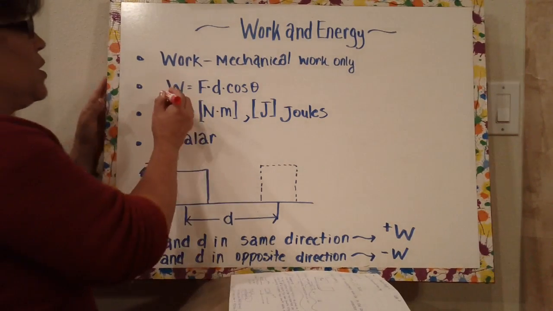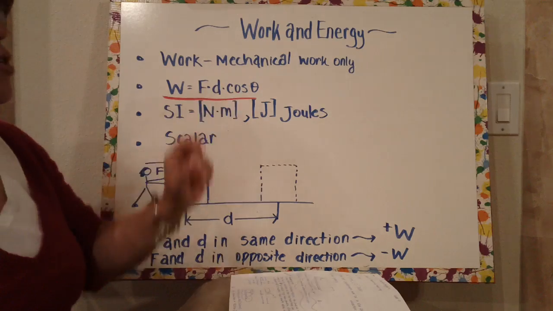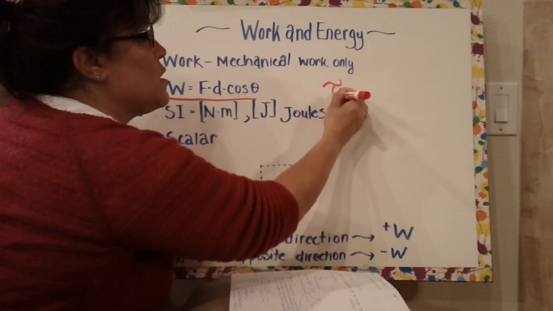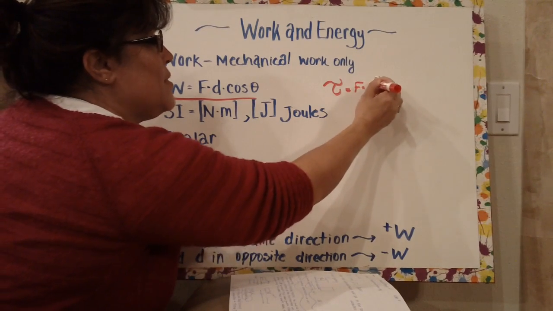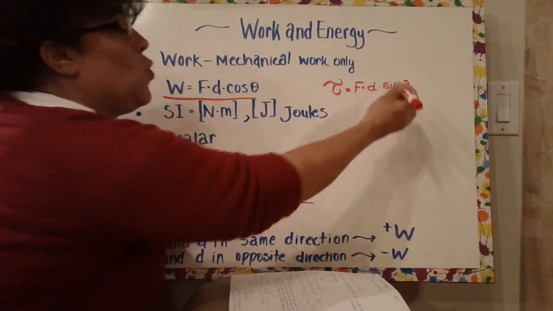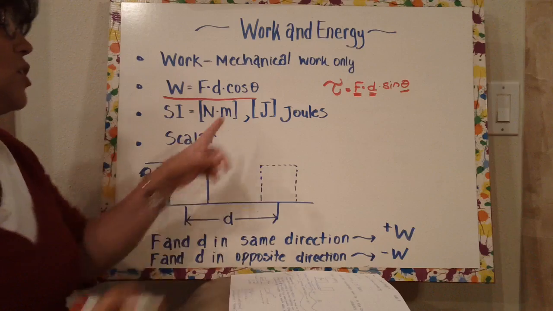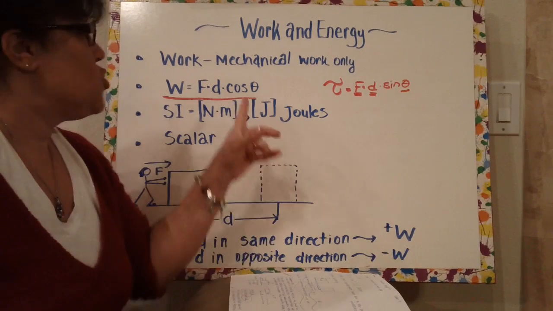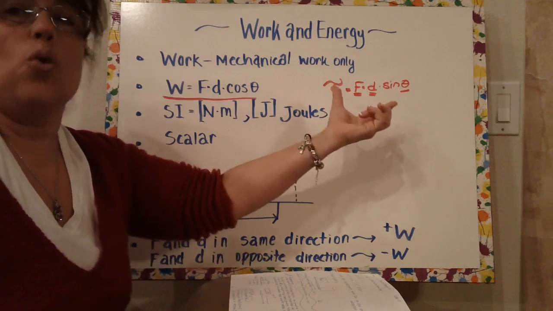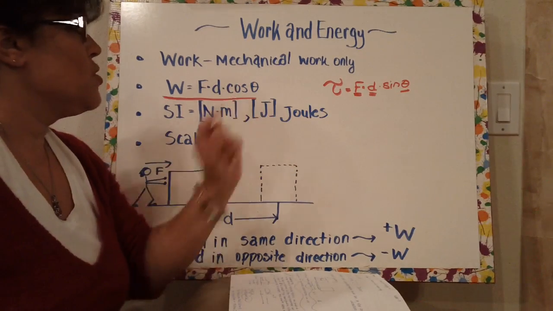The formula for work is W equals force times distance times cosine theta. This formula is very similar to the formula for torque, because we studied torque, which is force times distance, but that one is sine theta. If you remember for torque, the theta was the angle between the force and the distance. The same thing goes for the theta here: this theta is the angle between the force and the distance. So the only difference between work and torque is that torque is sine theta and work is cosine theta.